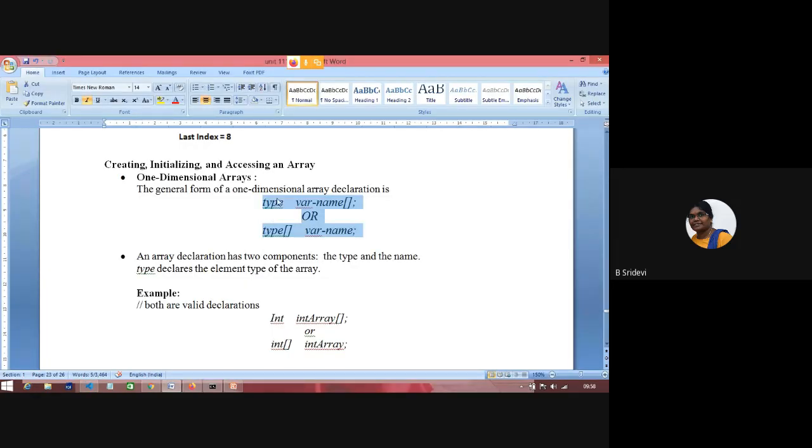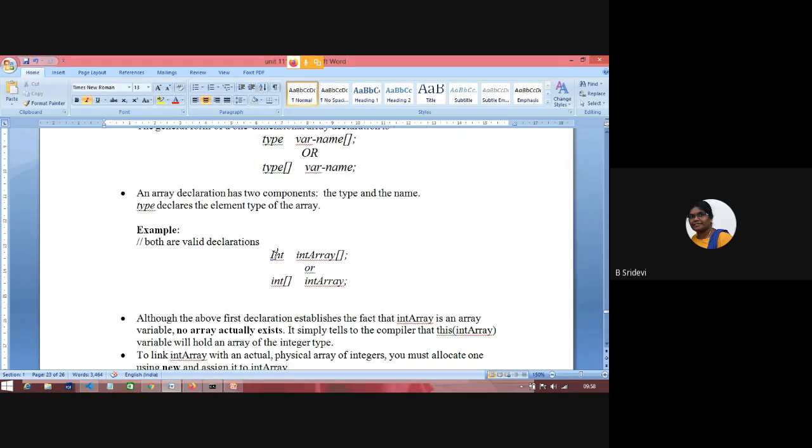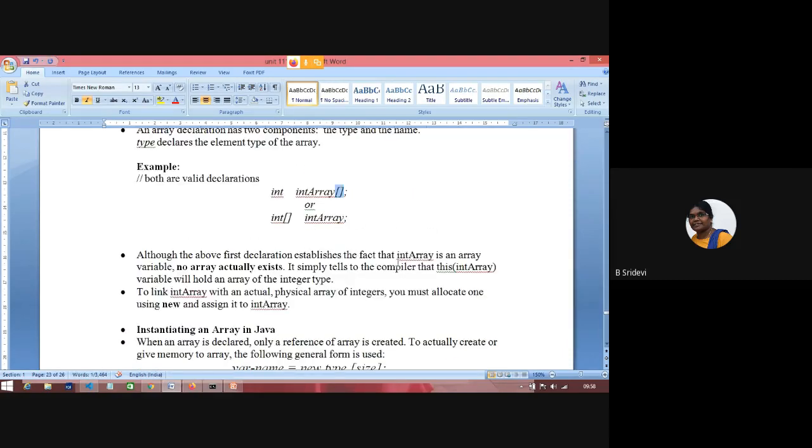So this is the data type, this is the array name, and this symbol represents that it is an array reference. Okay, so this is an example: int, an array name, and this symbol. Clear? So this is the first step in the array declaration. Even though the first declaration establishes an array reference, the physical array actually does not exist.